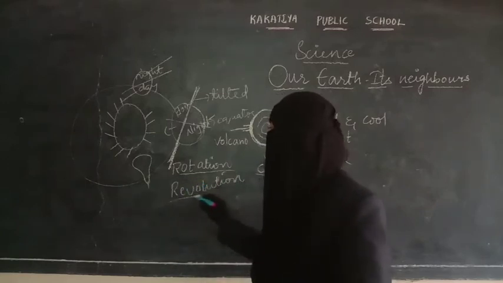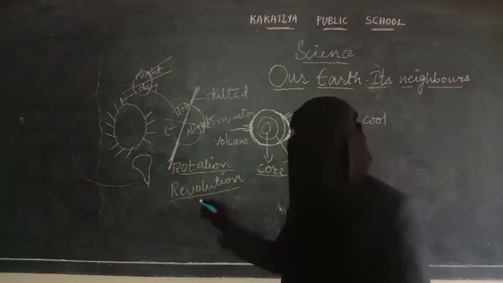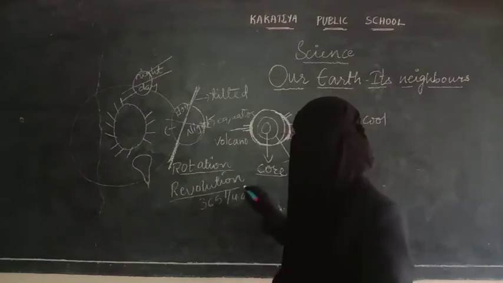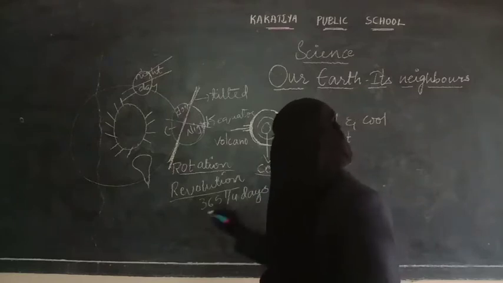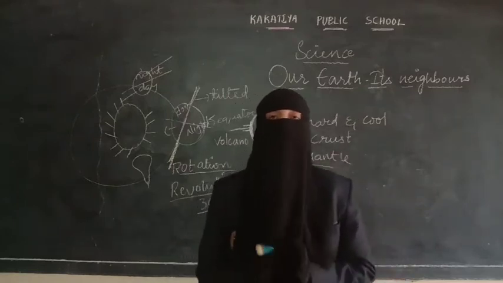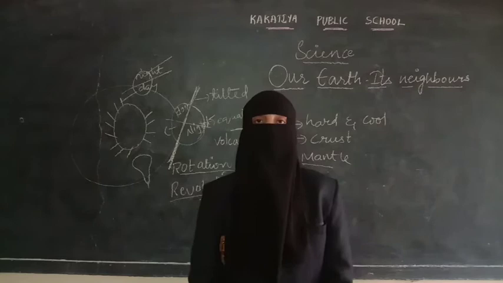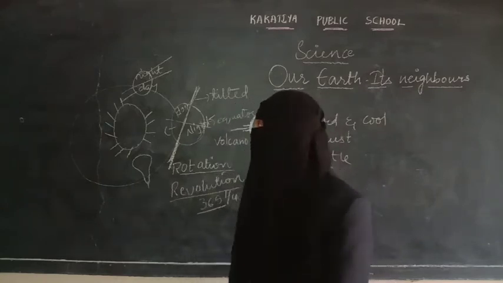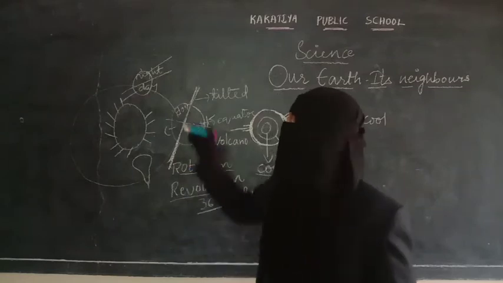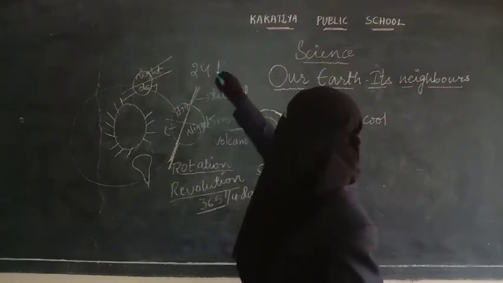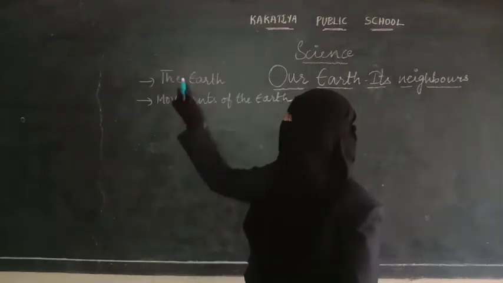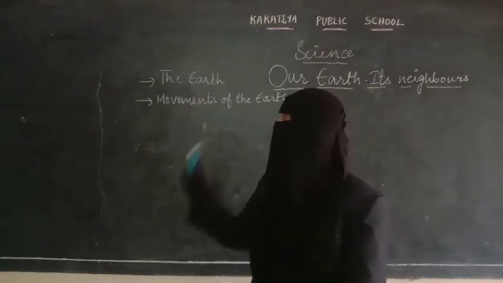So to complete one revolution, the earth will take 365 and 1/4 days. That means 365 days, and this period is called as solar year. In the same way, to complete one rotation, the earth will take 24 hours. That we consider as the one day. Okay, we have seen the two topics till now, that is the movements of the earth.